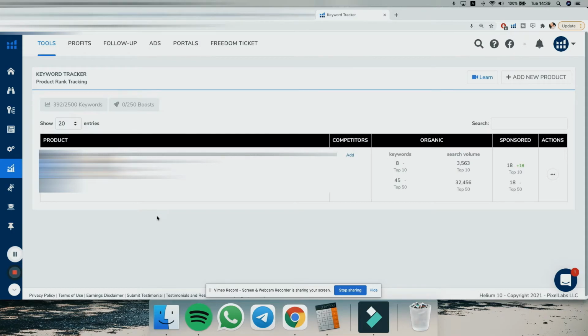I don't care, just do it, because it's really important to track the keywords, so you won't spend money and have no results. So that's super important. Also, in order to rank for keywords, make sure that you have these keywords in your title and in your first bullet point. That's what I did.